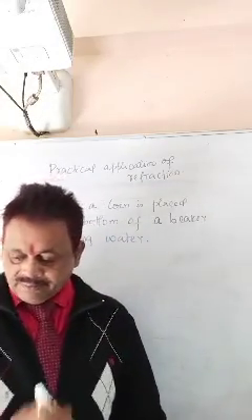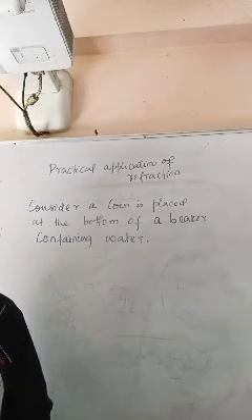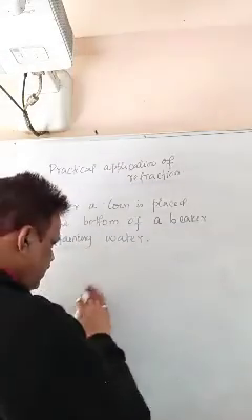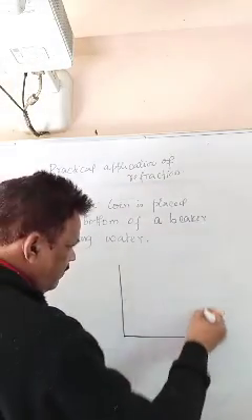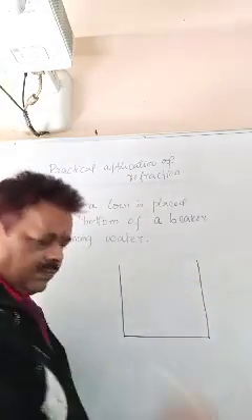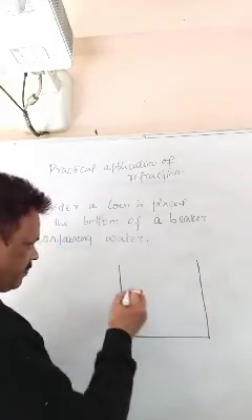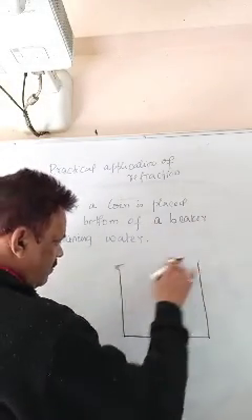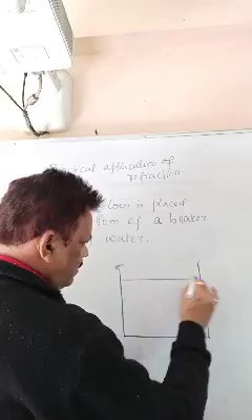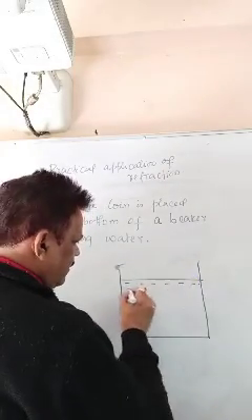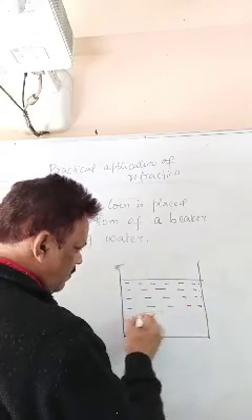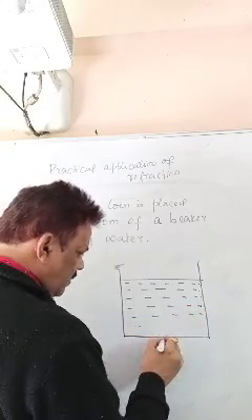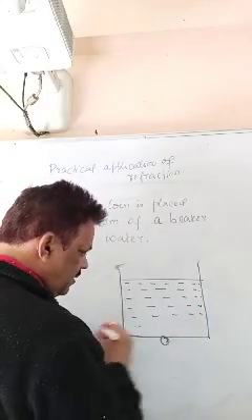Problem is with the pen. So what you observe here is, suppose this is a bucket of water. Then this is the level of the water here. So a coin is placed, means here.